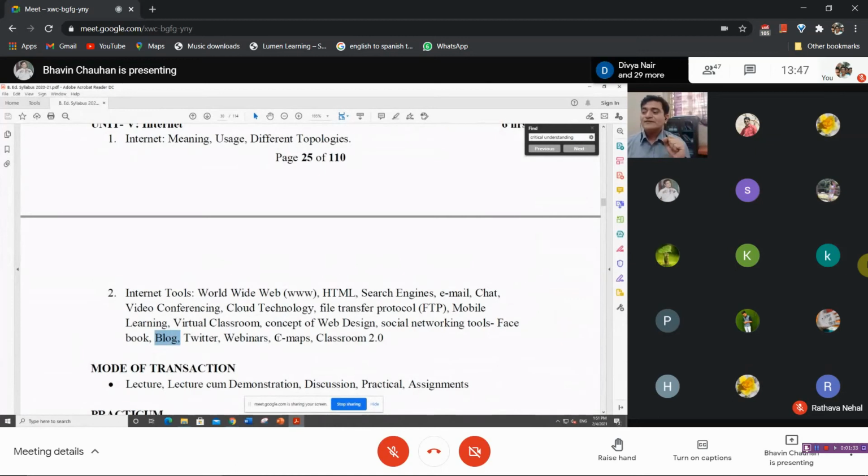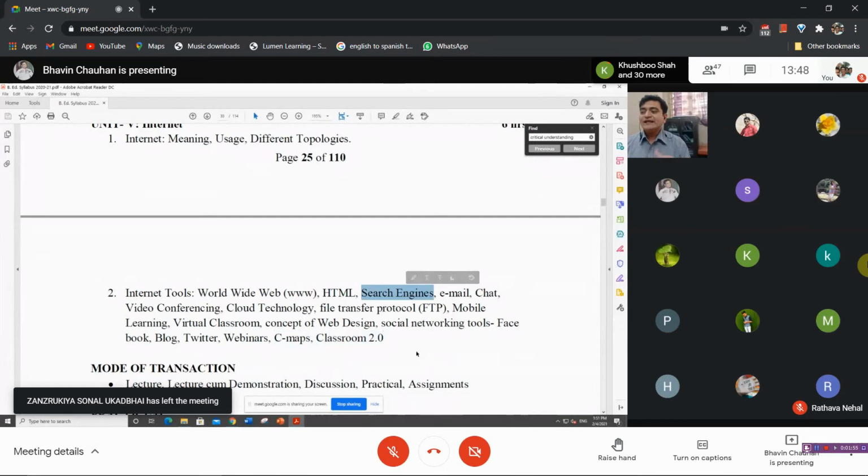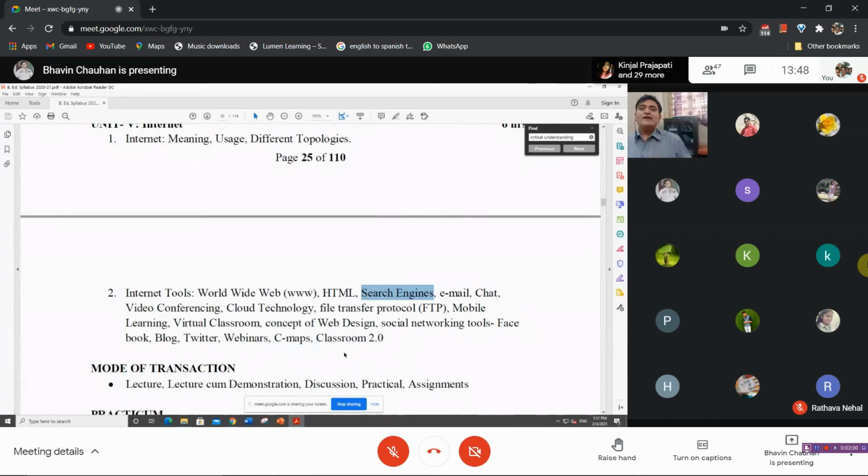Then today we will discuss CMAP. What is CMAP? I'll show you. Then we will also see some things which you have not seen up to now, which are really beautiful. These are all tools that we need to use. These tools come into Classroom 2.0, and also into search engines, e-learning and m-learning, but no clear demarcation is given. So I'm just collecting all the tools together. So let's start.